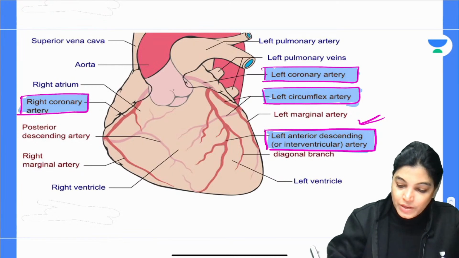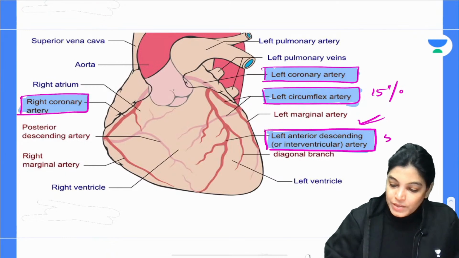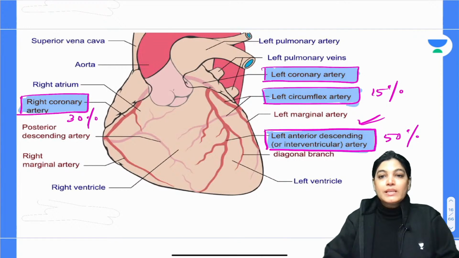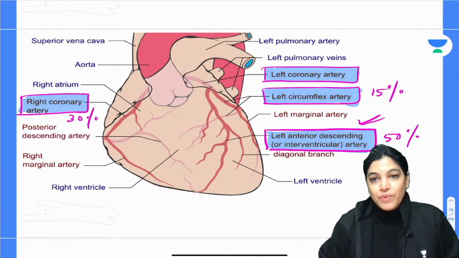So let me write the frequency also. Left circumflex is involved in 15% of cases, in 50% of cases the LAD artery is involved, and the right coronary artery is involved in 30% of cases of thrombus formation, and this will lead to heart attack, myocardial infarction.